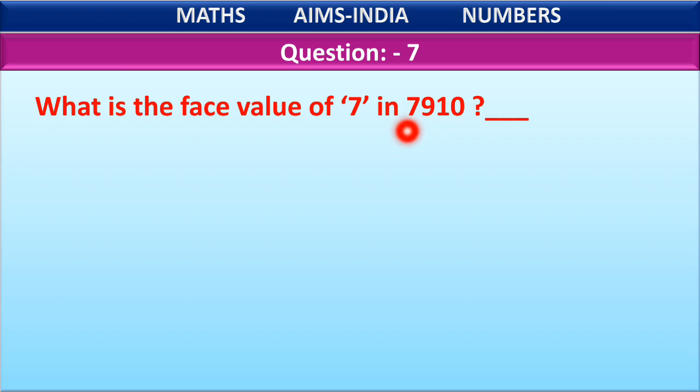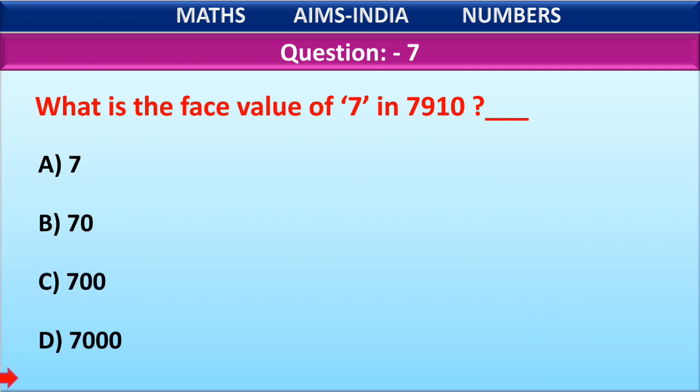Here in the question, 7 is in thousands place. Yes or no, children? Ones, tens, hundreds, thousands. 7 is in thousands place, but they are not asking about the place value. They are asking about face value, right? So the face value of 7 becomes 7 only, no matter whether it is in thousands place or hundreds place. Now let us look at the options. Option A 7, option B 70, option C 700, option D 7000.